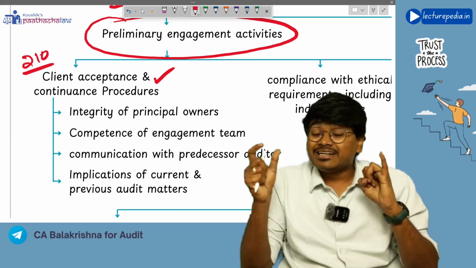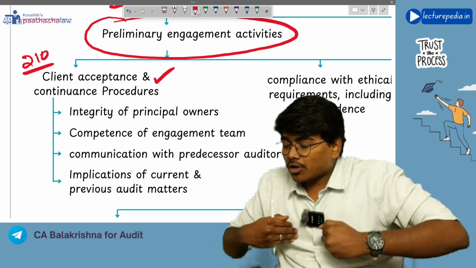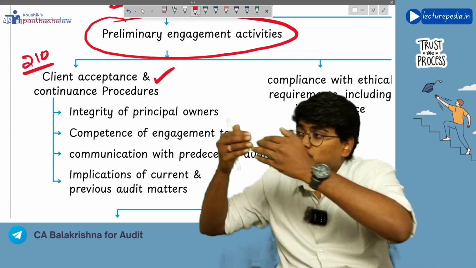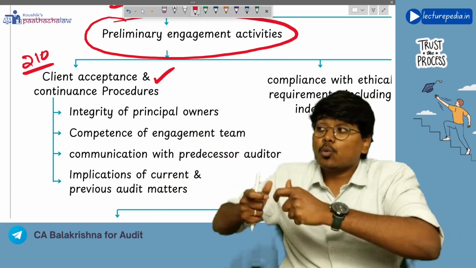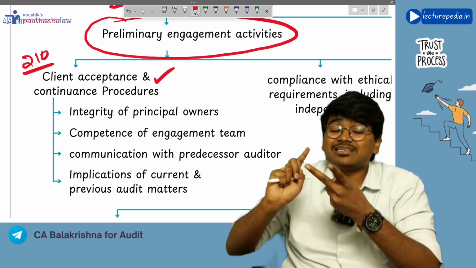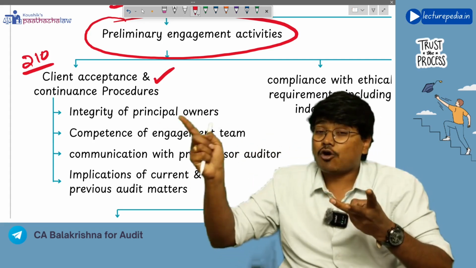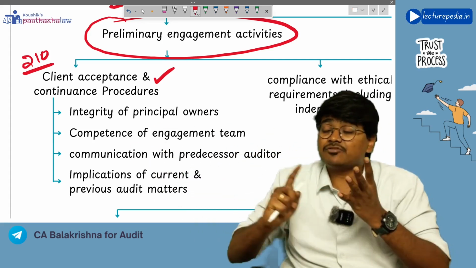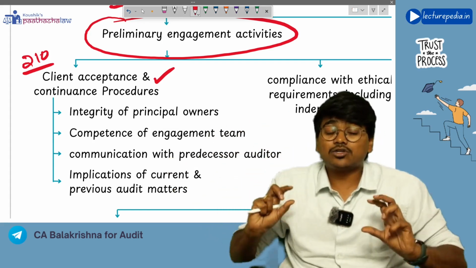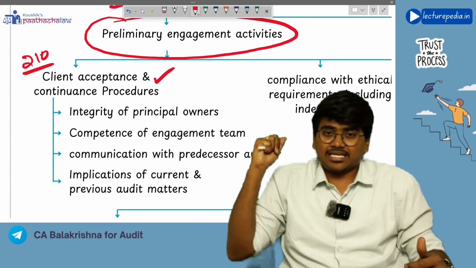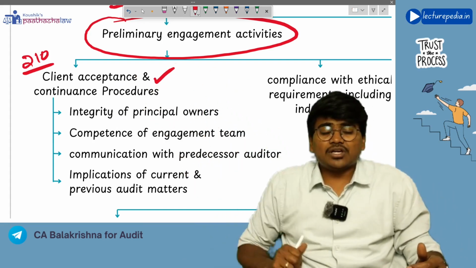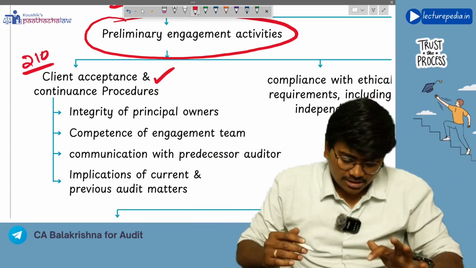You will see the integrity of the client. Okay, before making a decision of whether to accept this engagement from the client or not, you will check whether the client is honest, whether he has integrity, whether there are any fraud cases against him, whether he is willing to comply with all the accounting standards or not, right? All these things you will see as part of integrity. Checking the integrity of the client is one of the preliminary engagement activities.